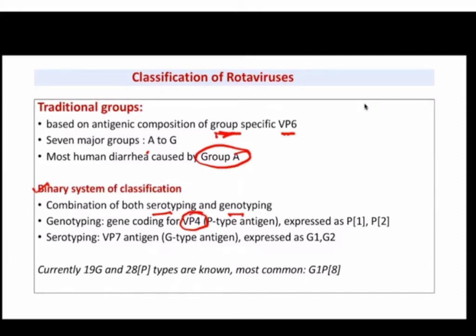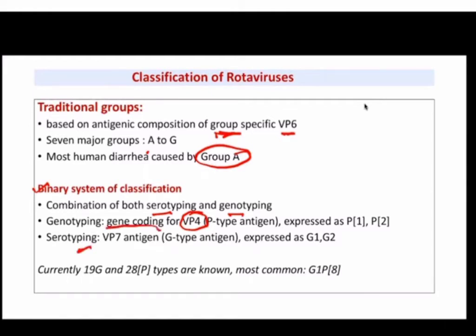It is known as P type antigen because it is sensitive to the enzyme protease. So hence it is known as P type antigen. So the genes which are coding for this VP4 antigen, on the basis of these genes, we have typed these viruses into various genotypes. Okay, so we have numbered them like P1, P2, P3,